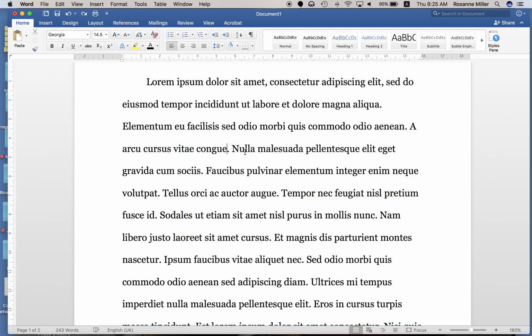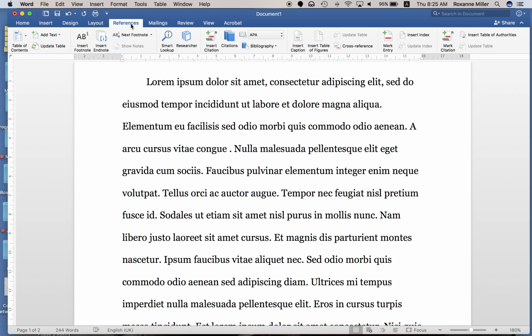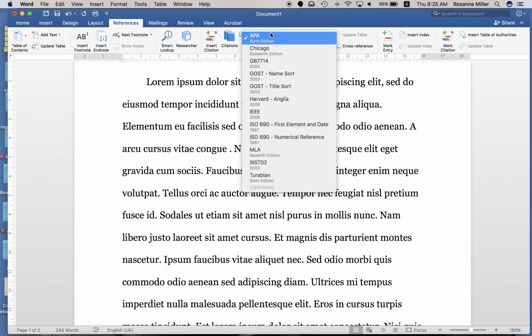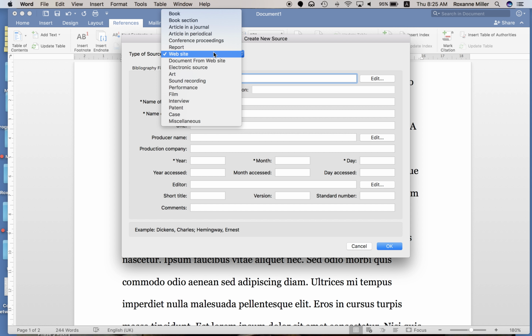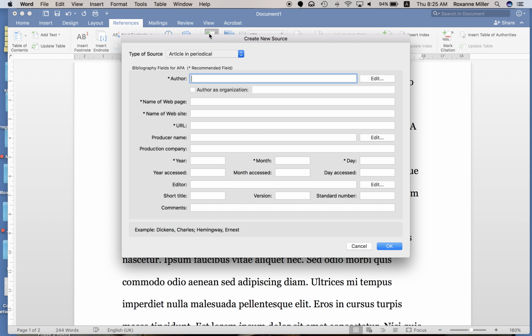And what we do is we put our cursor where we want it. I'm going to have a space here. And we come up here to References. You click the reference button. You want to push on the APA and make sure that whatever version of Microsoft Word you're using, it shows up as being APA 6th edition for your EAP courses. From there, you're going to click Insert Citation. And Magic of Diaspora is coming from an article in a periodical.